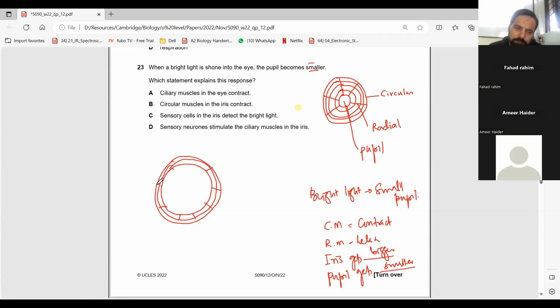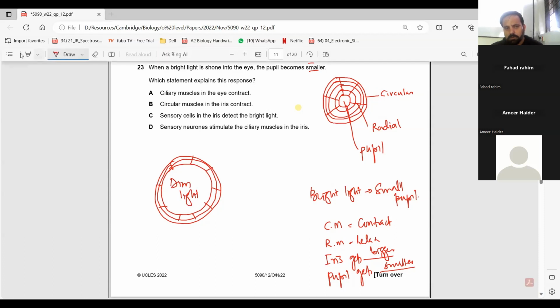Dim light, what happens? Which muscles contract? Radial muscles contract, circular muscles relax, so iris gets smaller and pupil gets bigger.